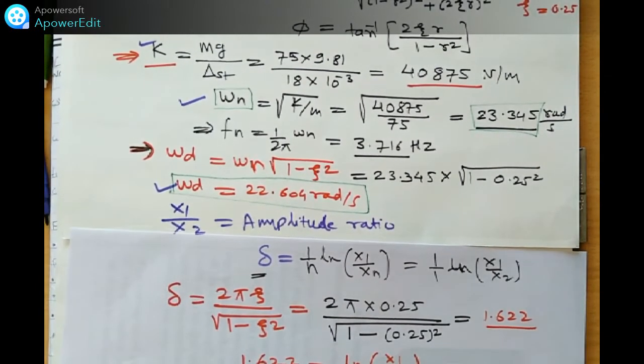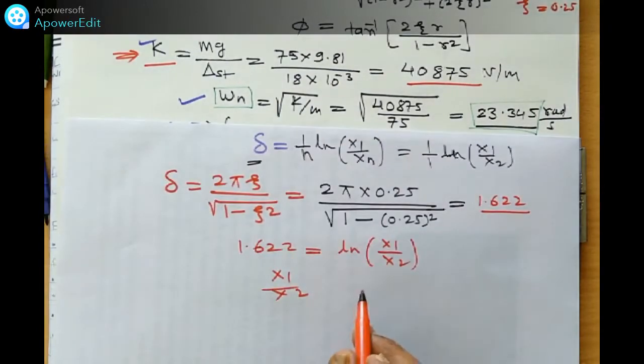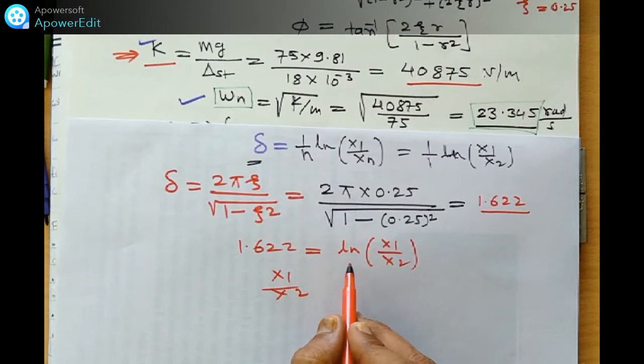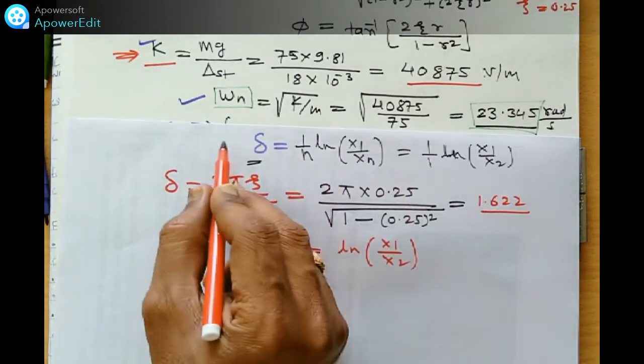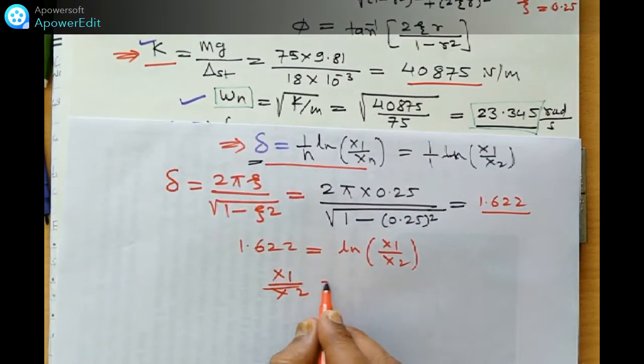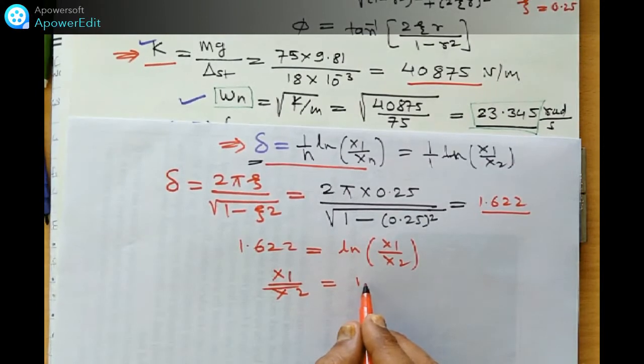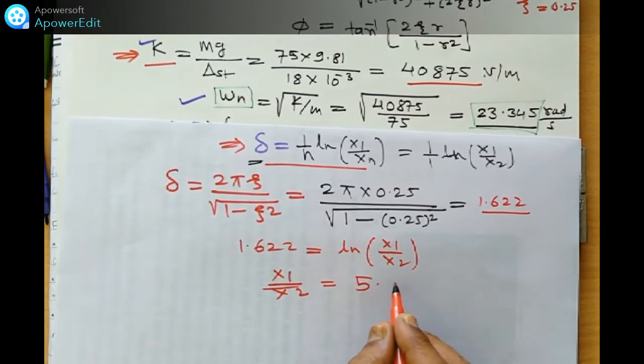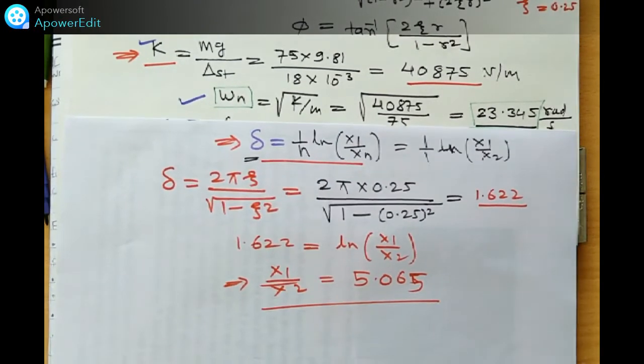Taking exponential on both sides, the antilog, we can find out x1 by x2, which directly gives 5.065.